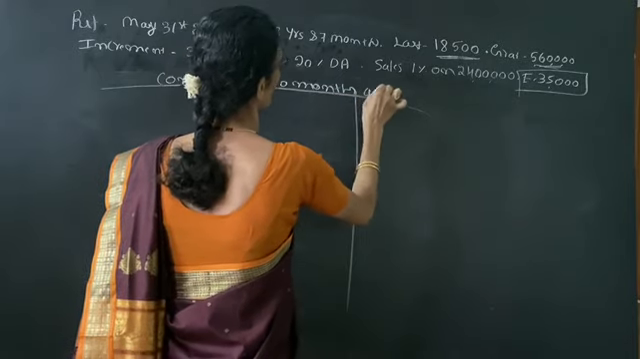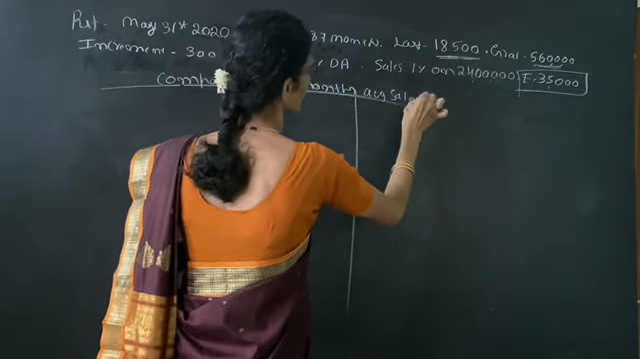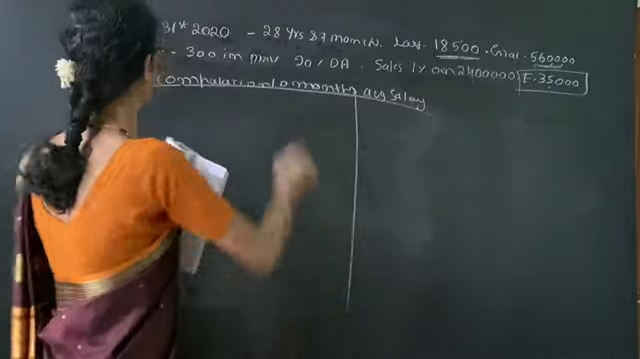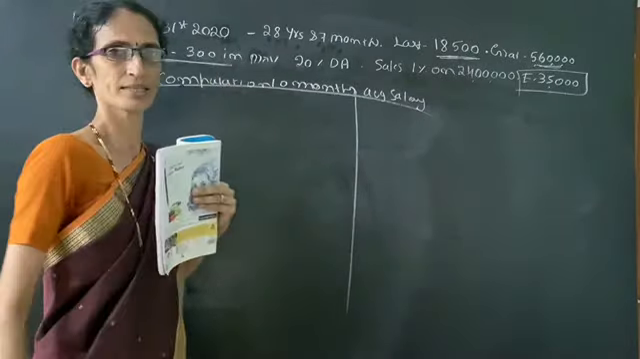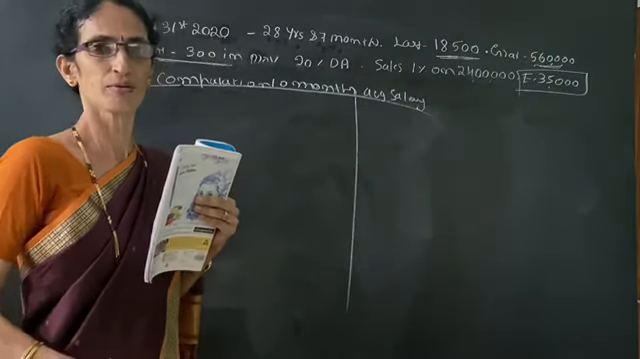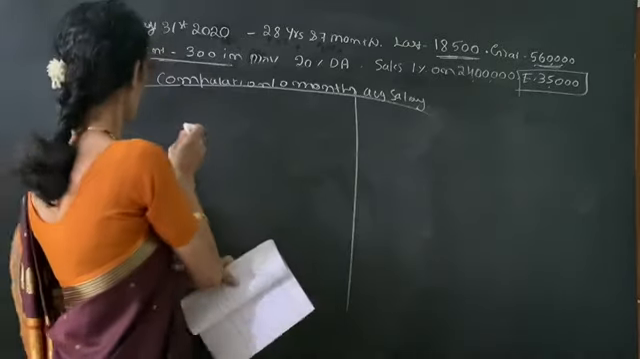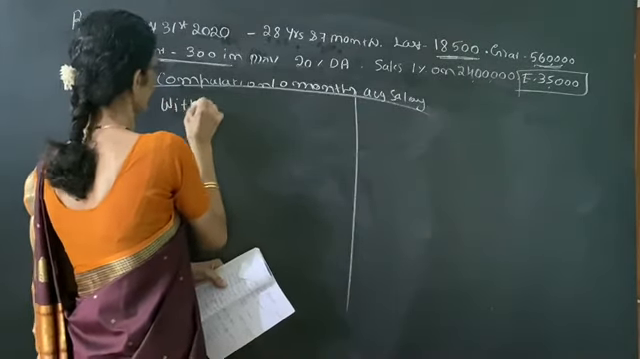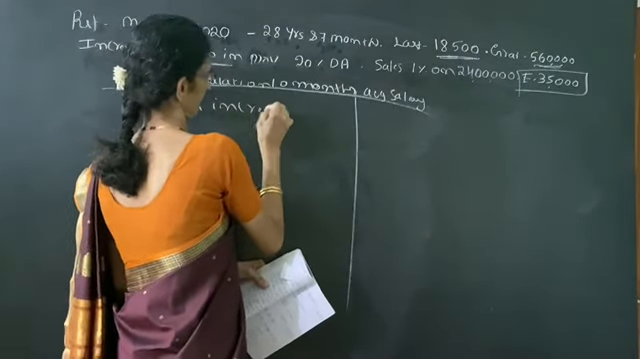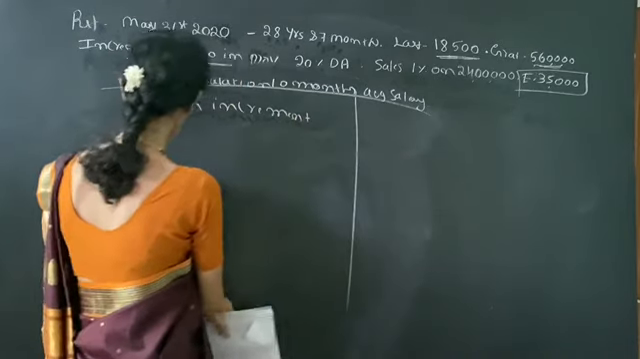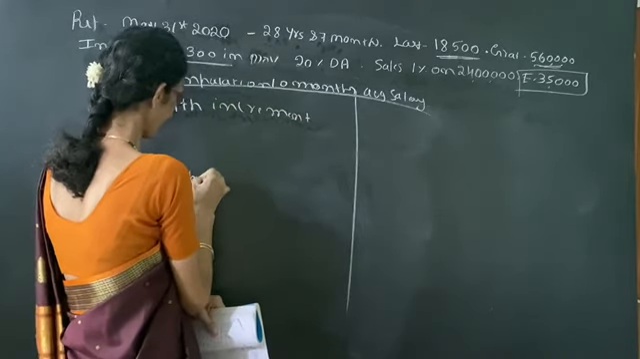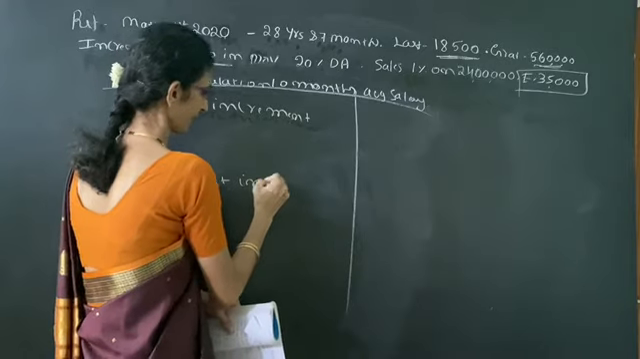So if the increment is given, we have to divide the basic into two. One is with increment, another one is without increment. With increment and without increment.